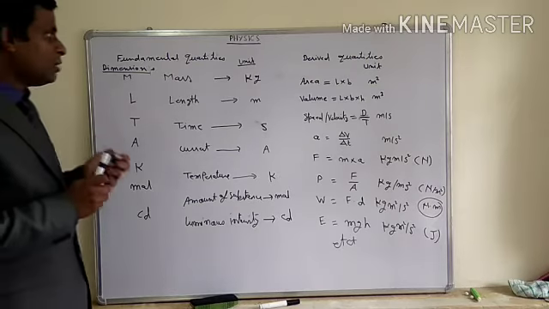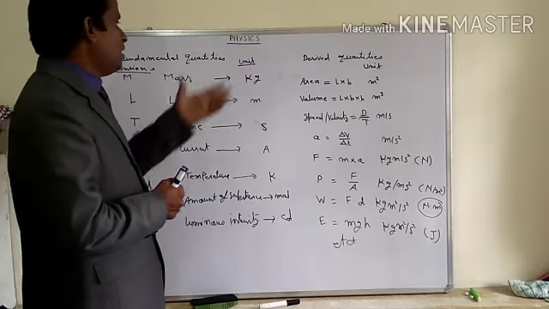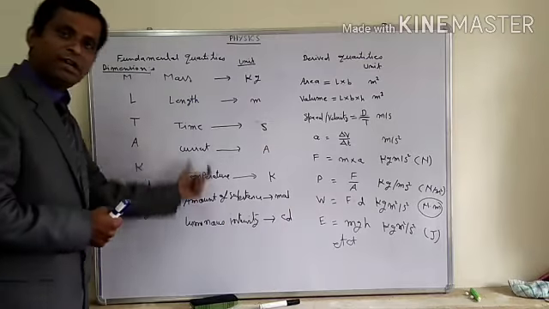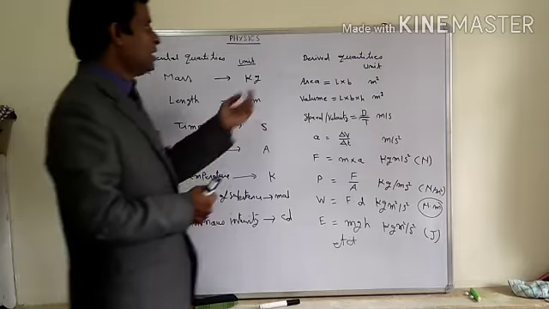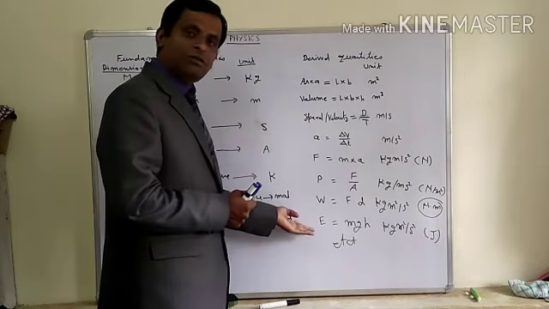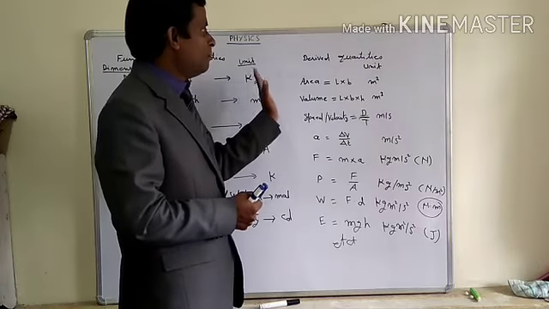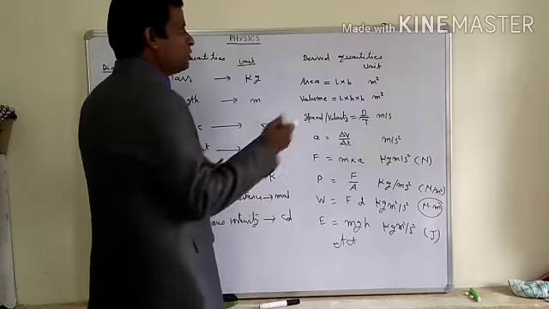What is dimensional formula making? Dimensional formula making is the representation of derived quantities in the form of fundamental quantities or dimensions. So how will I write the dimensional formula of all physics formulas or physical quantities, in the form of derived quantities in terms of fundamental quantities? So I am going to write it.